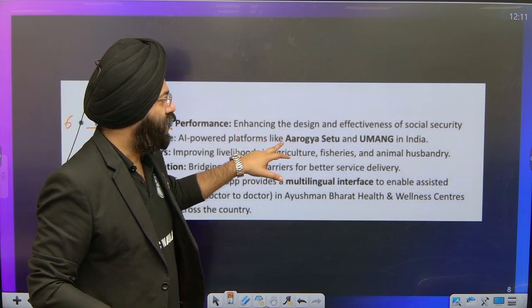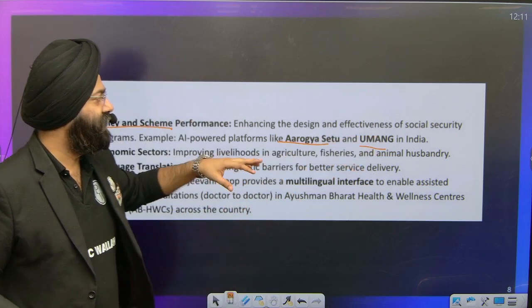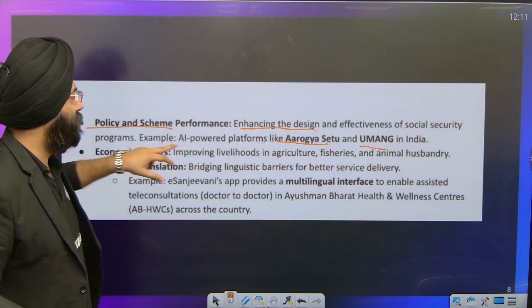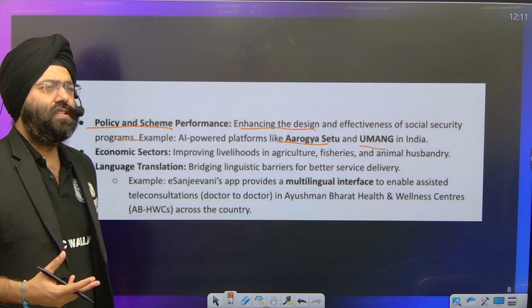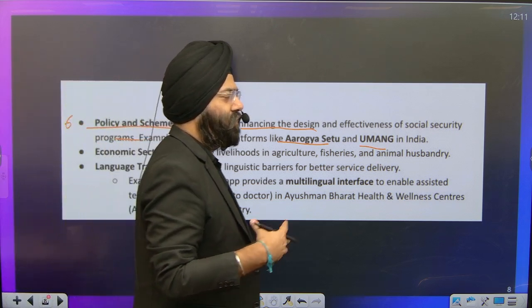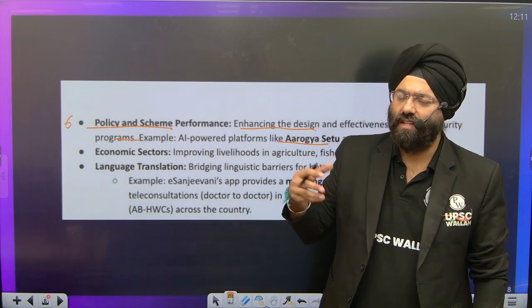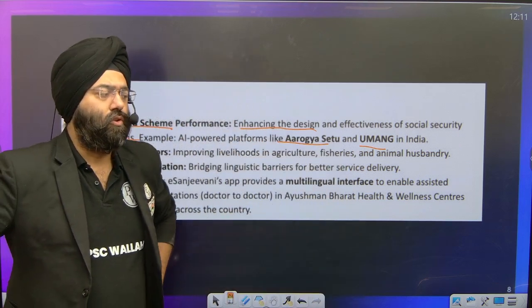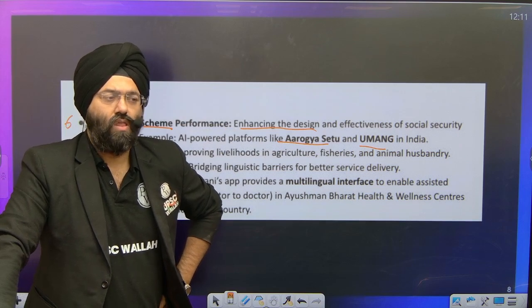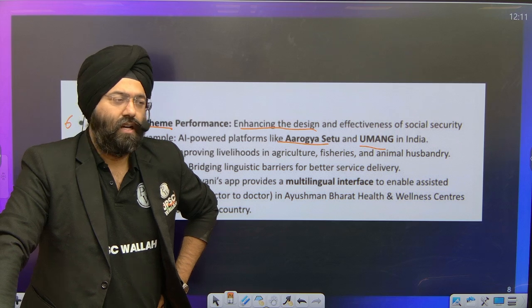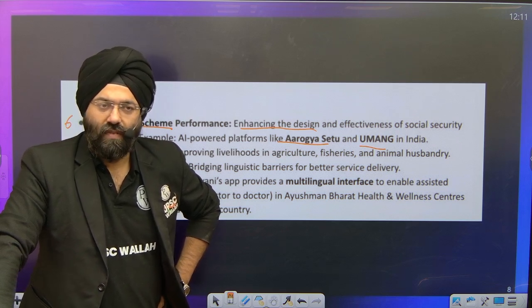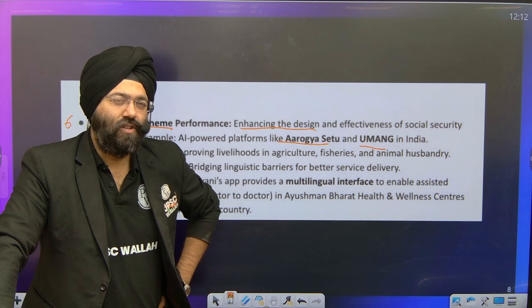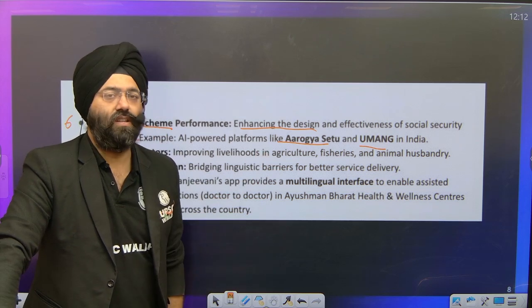Let us say Arogya Setu, Umang. These are basically using policy and scheme performance, enhancing the design effectiveness of social security programs. Now, artificial intelligence can be useful for, let us say, what all coverage has been done with respect to the schemes, updation, as we have seen in the previous function also with dashboard updation. Similarly, do you realize that when COVID was going on, hotspot identification, targeted aspects, whether the people have been given the vaccinations or not, analysis of that large amount of data is not humanly possible. That was done by the artificial intelligence software. So that is why it becomes very important over here.